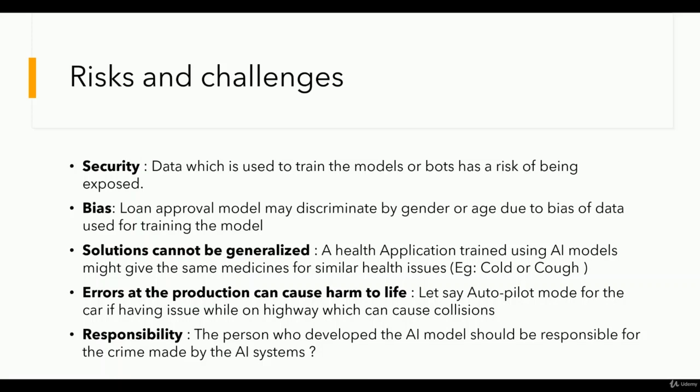So how will it work? Let's say we fed data into our model which doesn't have any details about the age group of 20 to 25, and it has a lot of data from the 25 to 30 age group.